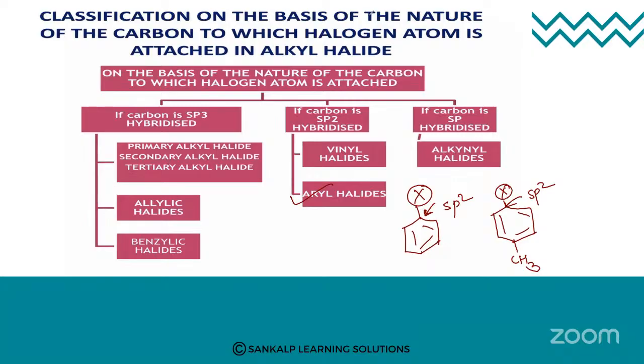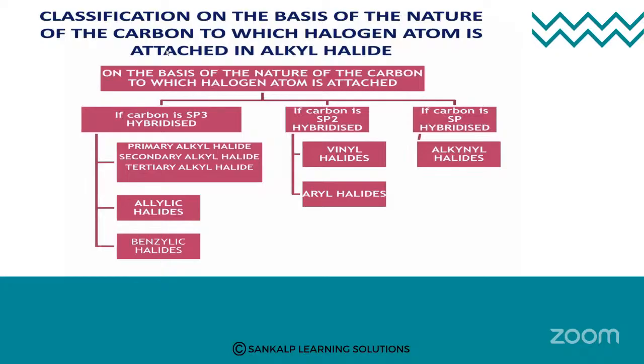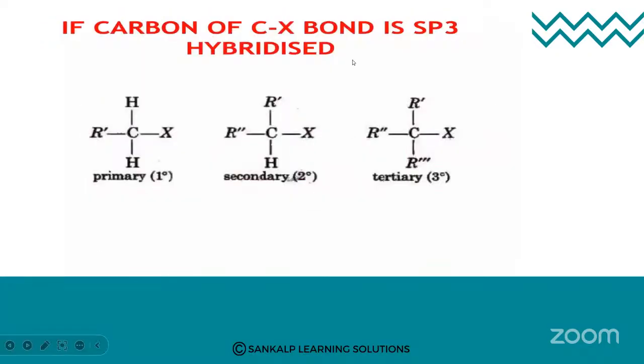So for your board syllabus, you have the nature of carbon, sp2 and sp3. So these things you need to know. The nature of carbon, that is primary alkyl halides, secondary alkyl halides, tertiary alkyl halides, what allylic halides are, what benzylic halides are. When carbon is sp2 hybridized, that is vinyl halides and aryl halides. So these things you need to know. Okay, let us move further. If the carbon of the C-X bond is sp3 hybridized, you can do a quick revision here.